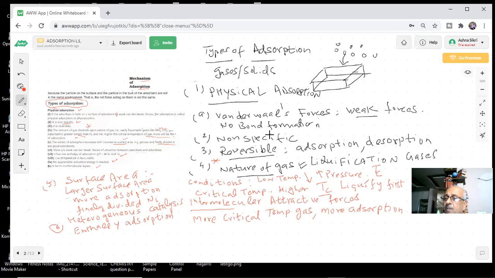This question has been asked: the sign of delta H and delta S during an adsorption process. Both are negative. Important question. Only 1 mark is given for it, just a one-word or one-line answer. So both are negative.